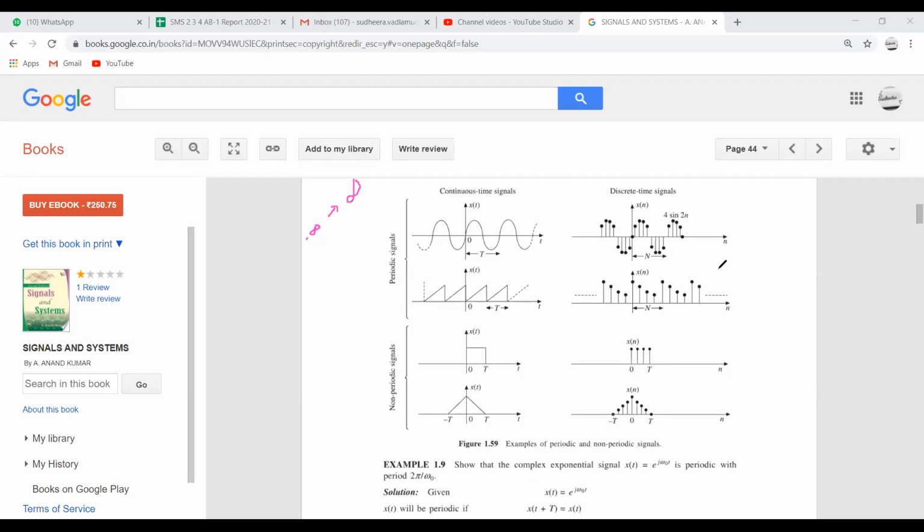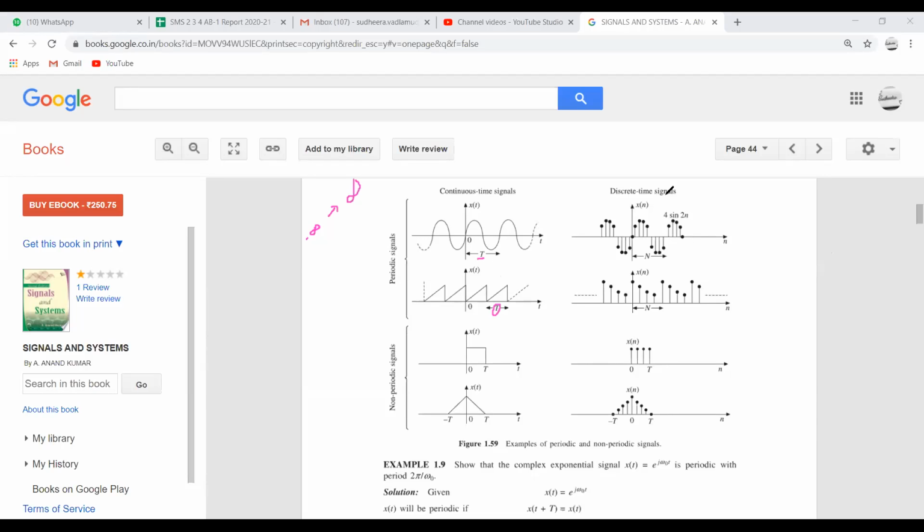And one more thing about a periodic signal: the time period with which the signal is repeating. If we consider the signal repeating with the period of T, the time period with which the signal is getting repeated is called the fundamental period of x of t. Is it clear?